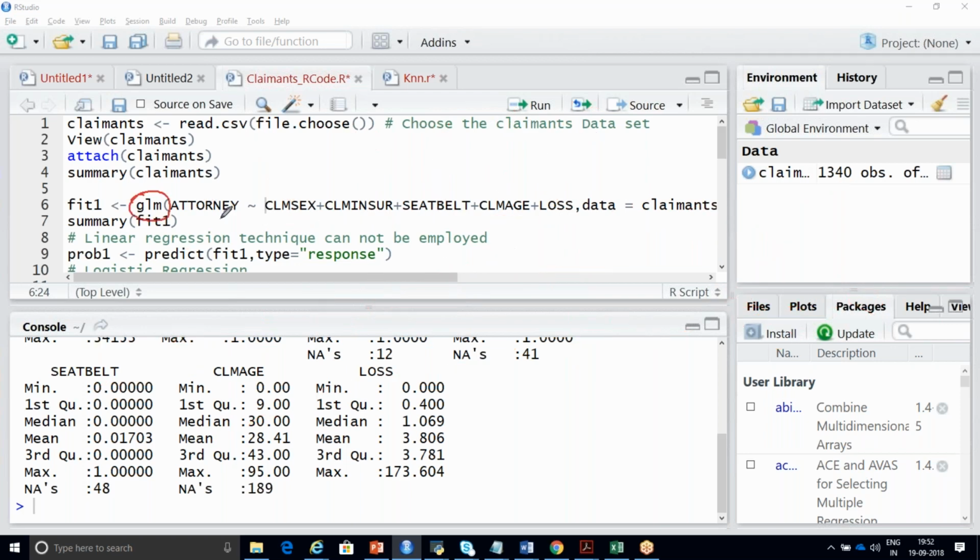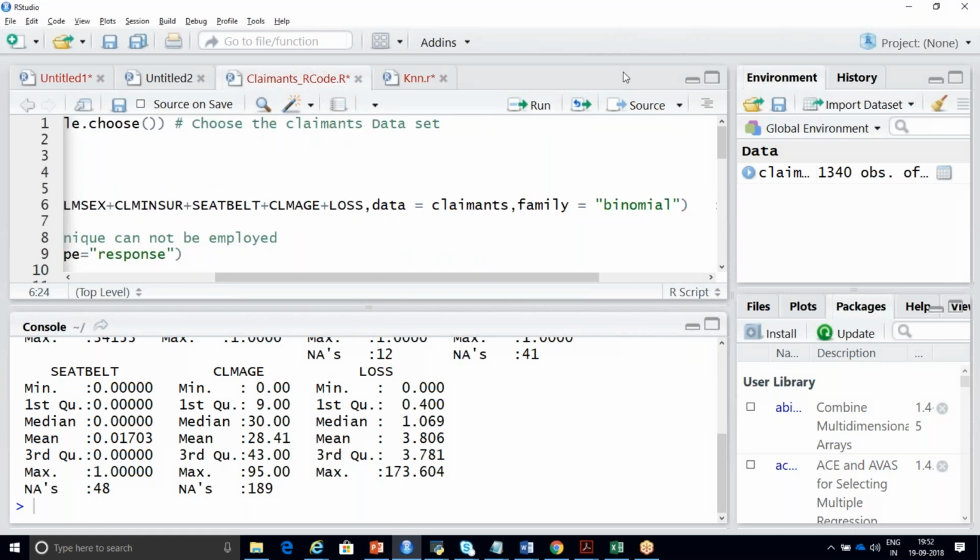Here I'm specifying GLM, and this is your y tilde x1 plus x2 plus x3 plus x4 like this. And also here I'm specifying my dataset name called claimants dataset. Data is equal to claimants. You can see that is my dataset name, and here you can see family is equal to binomial. Why am I using family is equal to binomial? Any idea? Which value? That is my question.